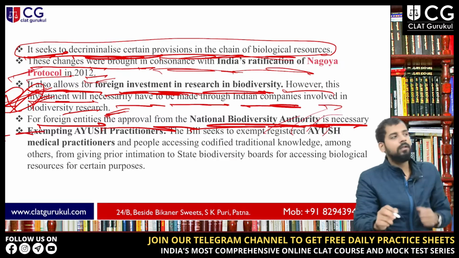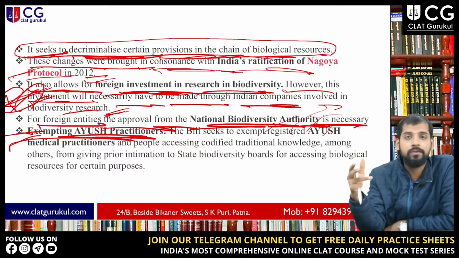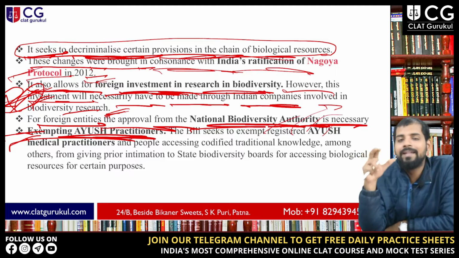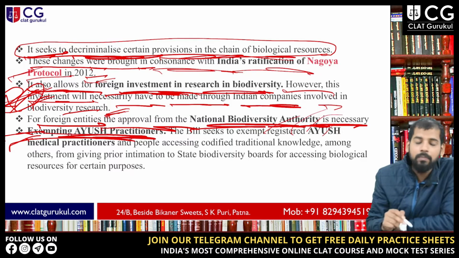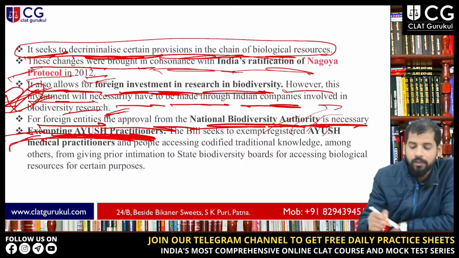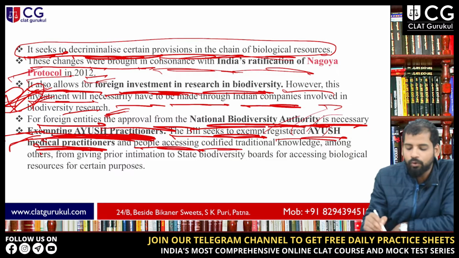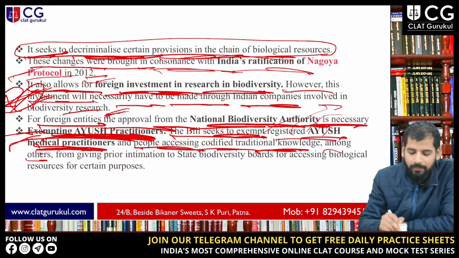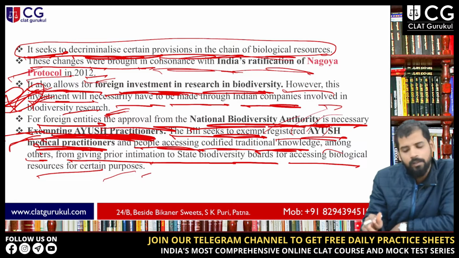The next point is exempting Ayush practitioners. This was also the main concern of the opposition. The bill seeks to relax certain norms, and this is one of the norms being relaxed in the new bill. The new bill seeks to exempt registered Ayush medical practitioners and people accessing codified traditional knowledge, among others, from giving prior intimation to state biodiversity boards for accessing biological resources for certain purposes.